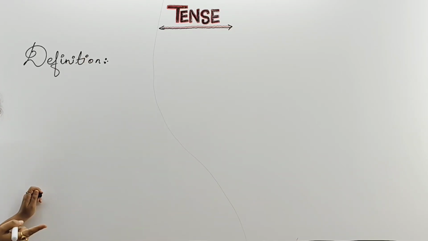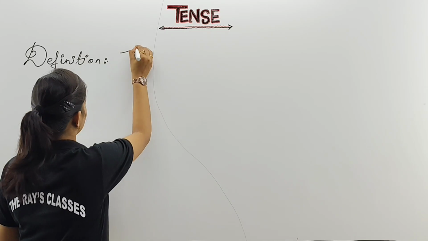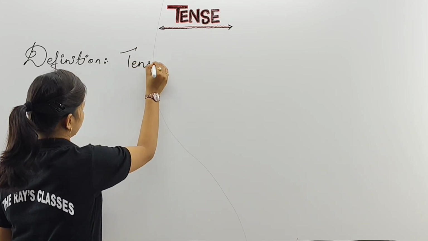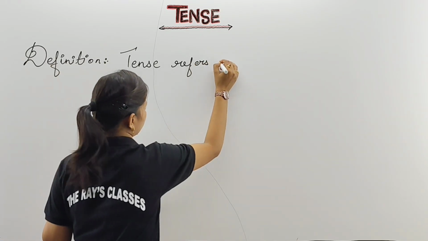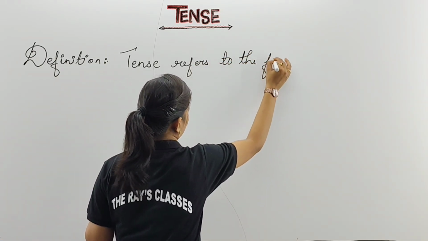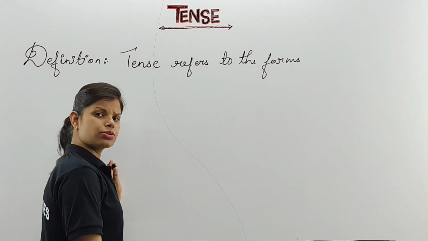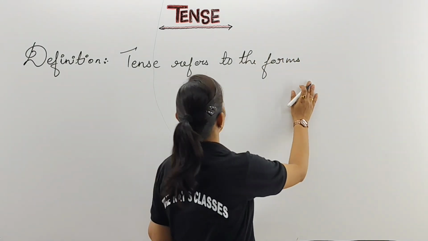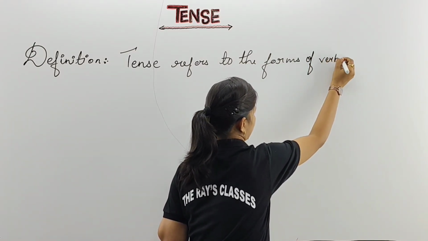Now again the second question rises. What are forms of verb? That I'll let you know here only. First note it down. Tense refers. We have four forms of verb. I think most of you have studied the four forms of verb. Here I am going to recall some of the verb forms.